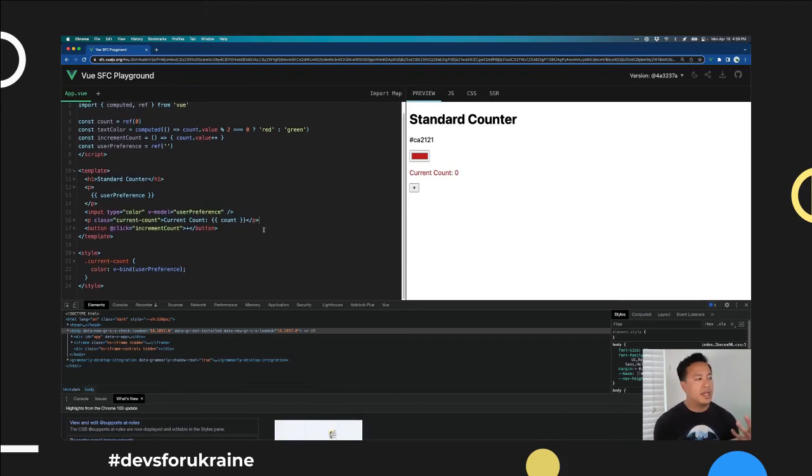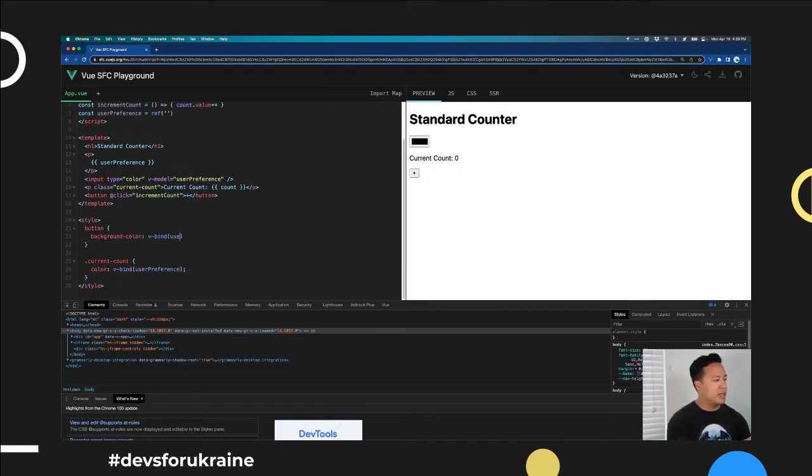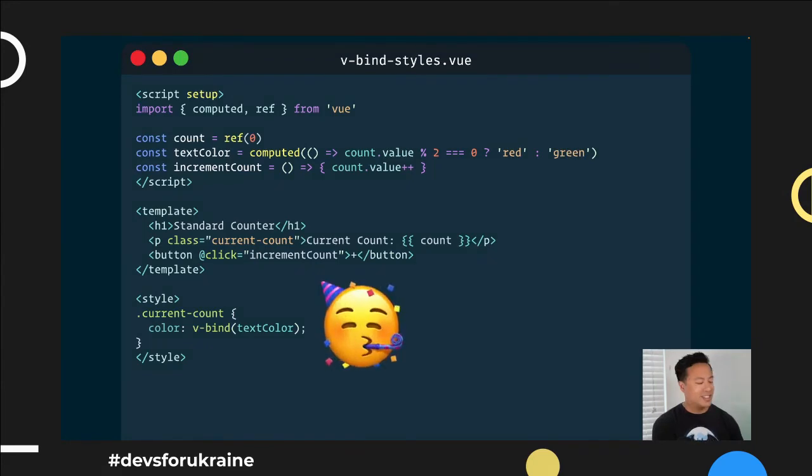And this just has so many implications because now we can also do things like using native CSS, like, well, you know what? We want all our buttons to also have a background color of the v-bind user preference. And then there we go. And so now you can see that when we switch it, everything is updating as you would expect. And so if you scale this across modules, state sharing, there's a lot of fun things you can really do with this. So anyhow, that is my big, I absolutely love the developer experience of this in its ability to leverage technology for what it's good for, and then combining that together in a way that keeps true to those technologies.